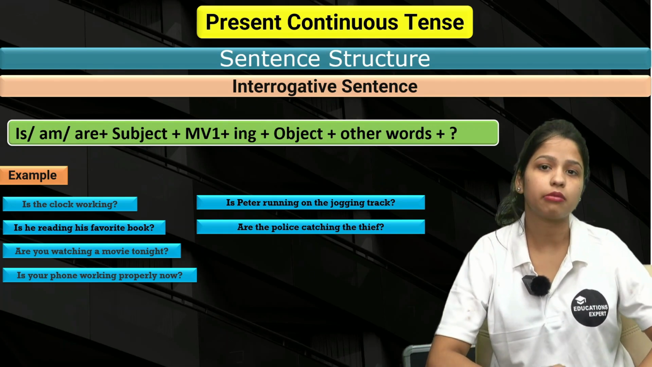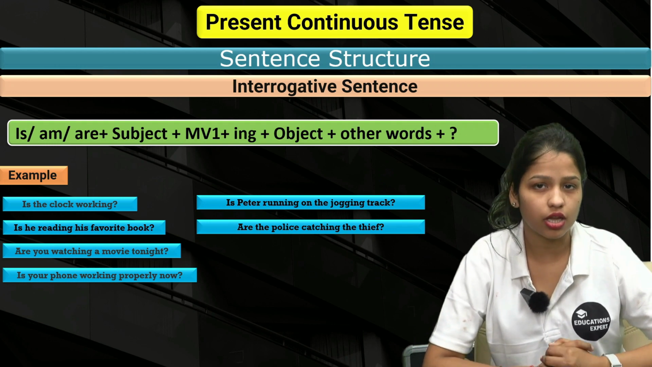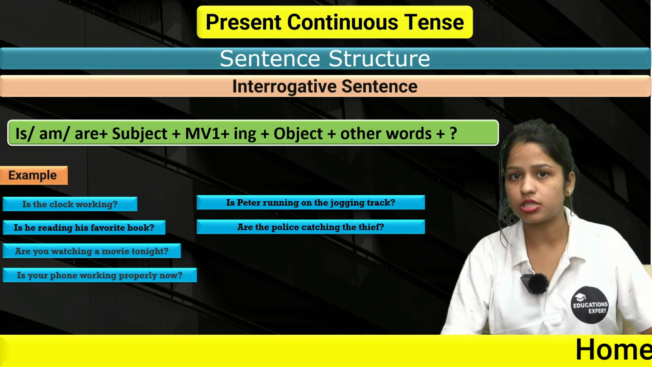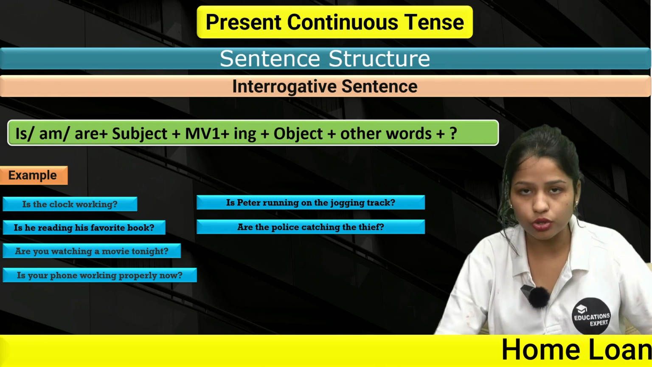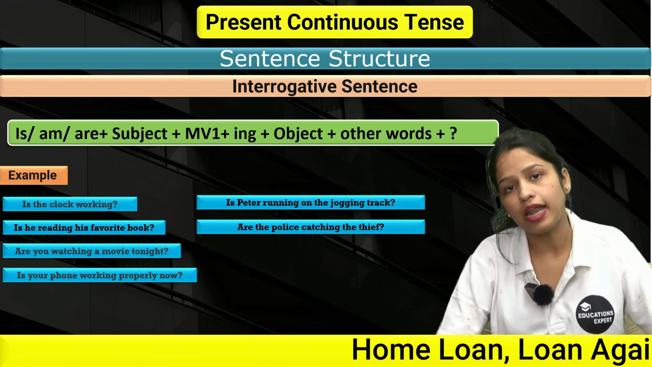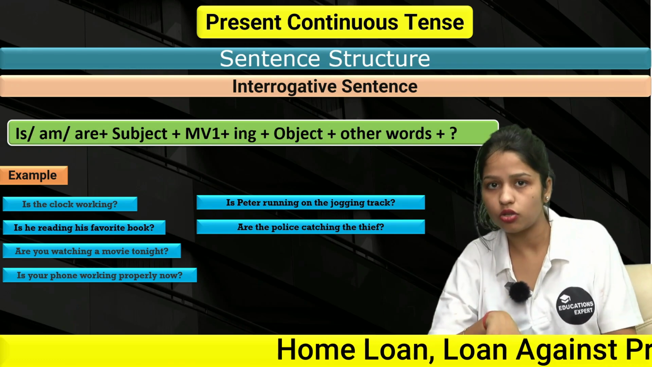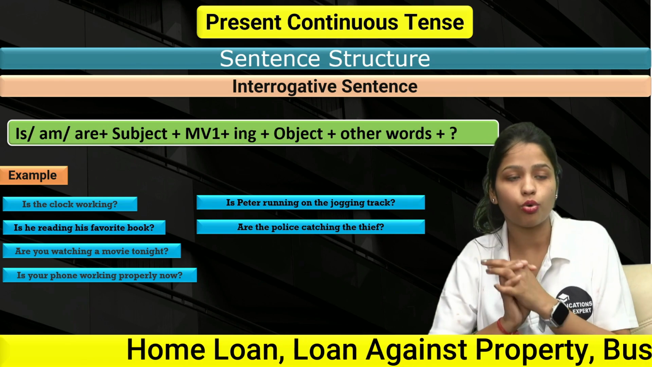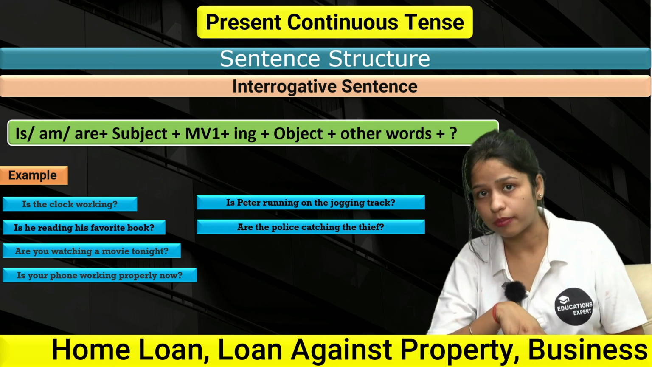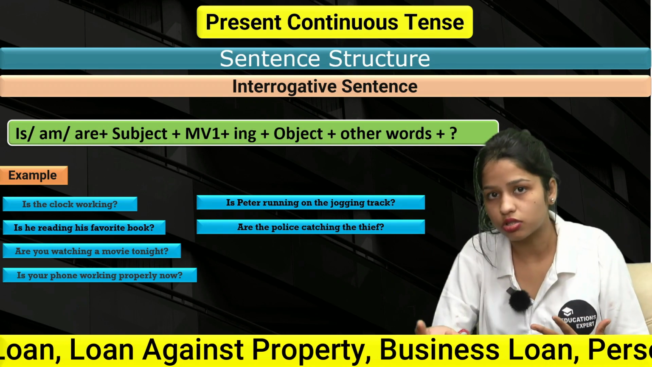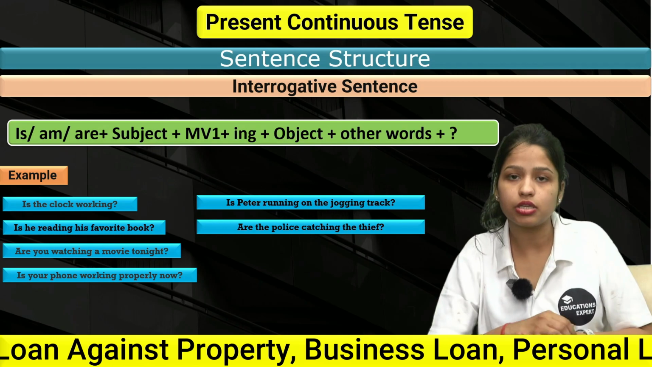Now you must be thinking, ma'am, police is a singular subject, so we should have used is over here. Okay, let me tell you, whether you're using police as a singular person or as a plural one, you have to use police only, right? So over here, police is playing the plural part, because obviously one person is not catching the thief. Now the whole team would be catching the thief, right? So are the police catching the thief?